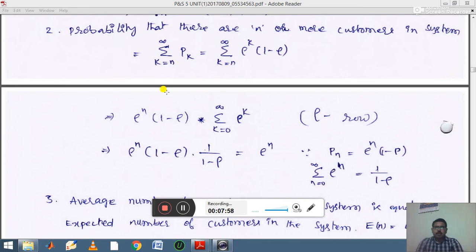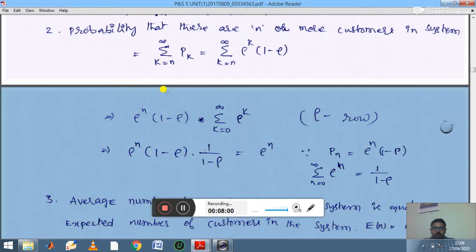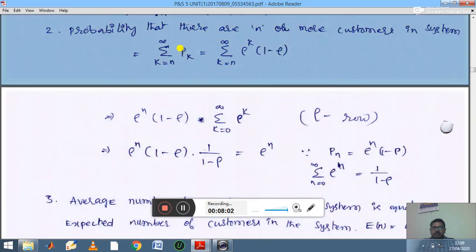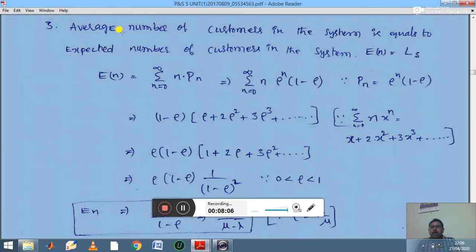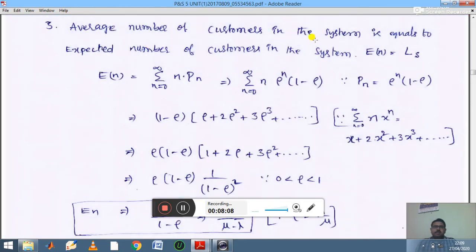Then go for the third characteristic. Here, the average number of customers in the system is equal to the expected number of customers in the system.